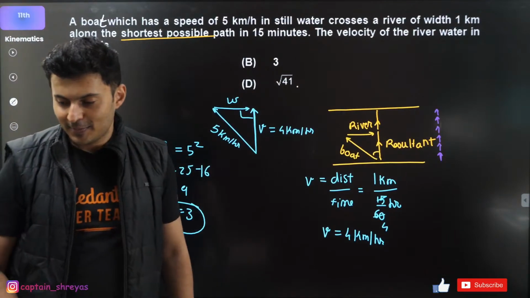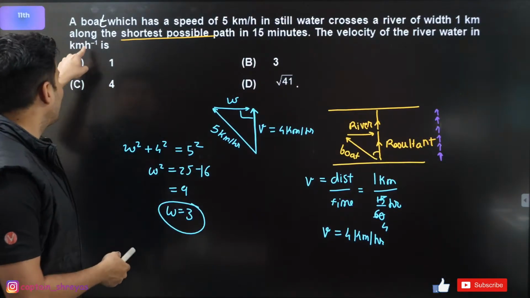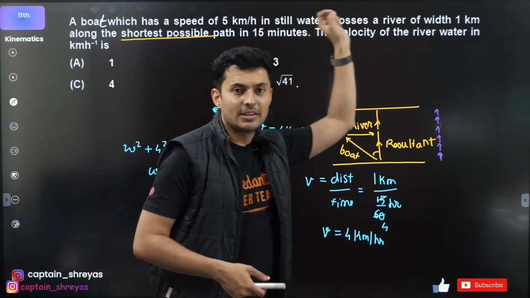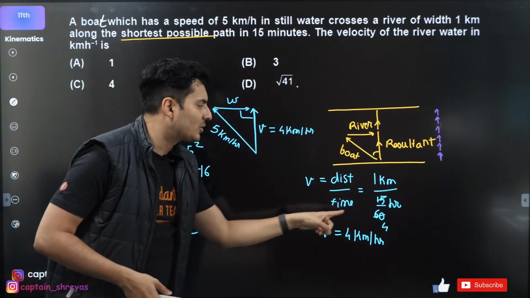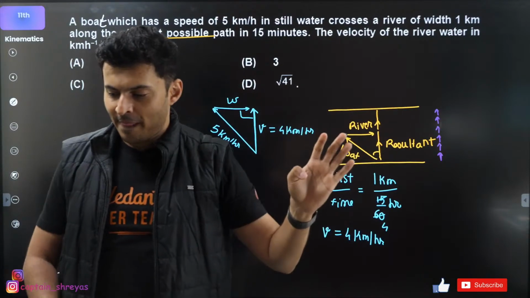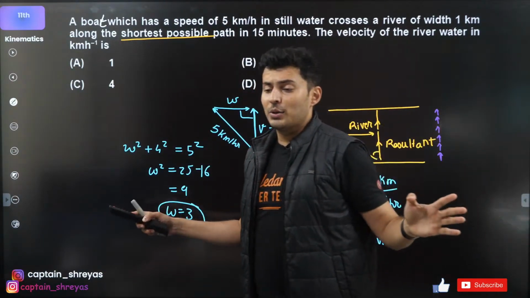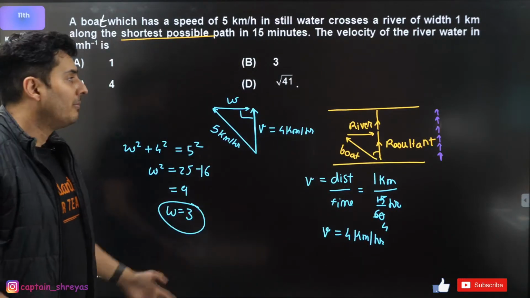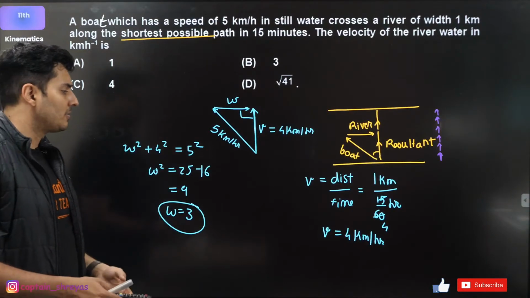That is the answer. No need to convert. Why will you not convert? Because every single thing is in kilometers. If something is in minutes, convert it into hours. So that's why I wrote 15 by 60 hours. Understood? So don't get into the habit of converting every single thing that you see into meters per second. It's not needed every time. Option B, yes, that's 3 kilometers per hour.